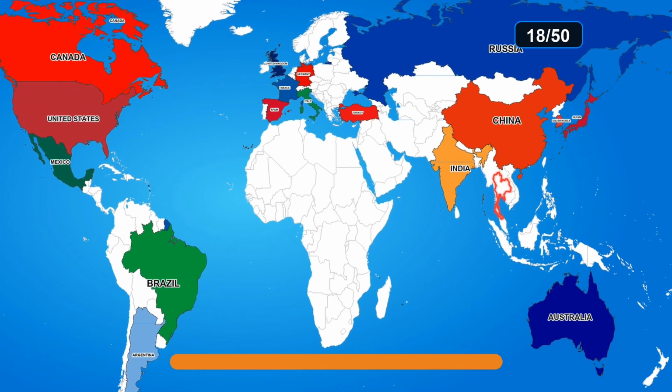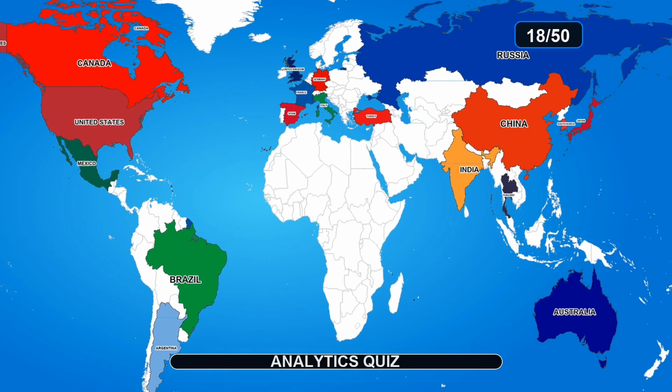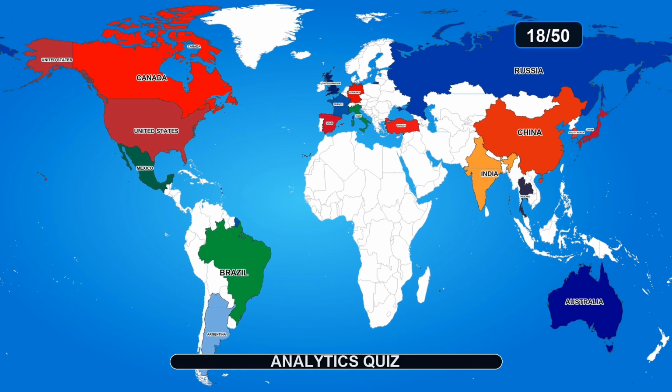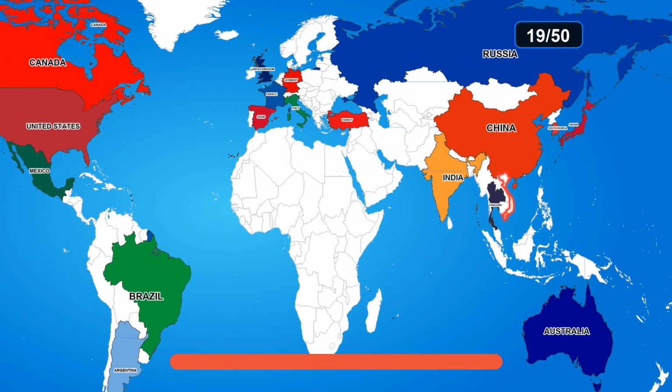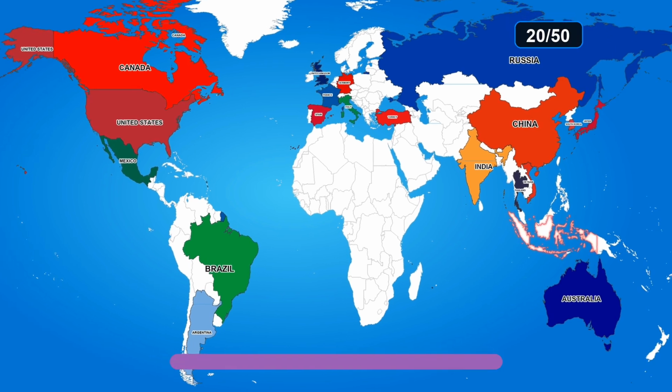Guess the country on the map. The answer is Thailand. Guess the country on the map. The answer is Vietnam.